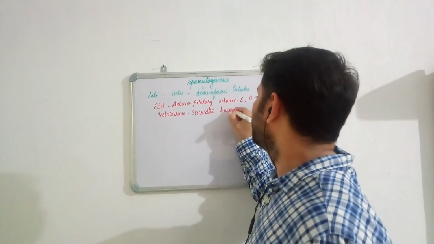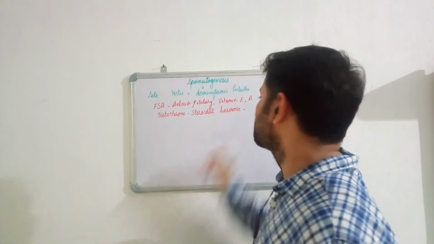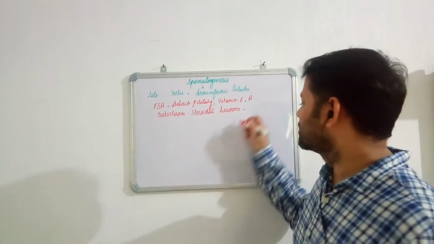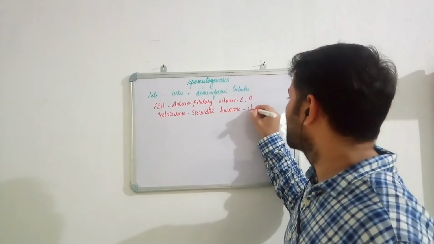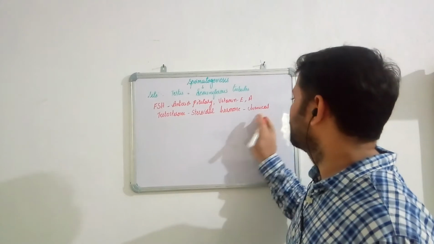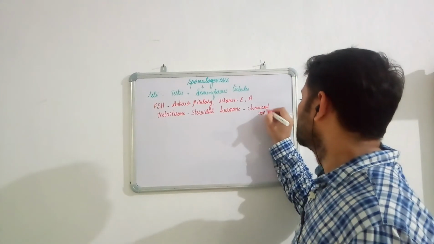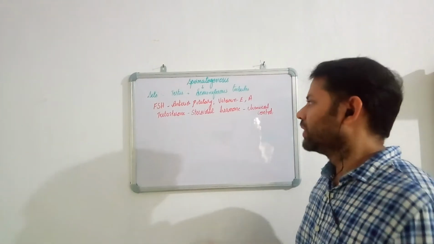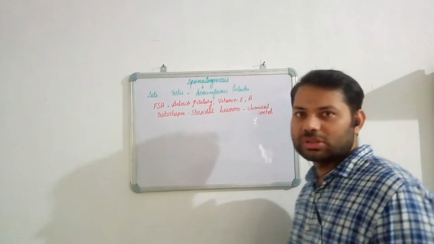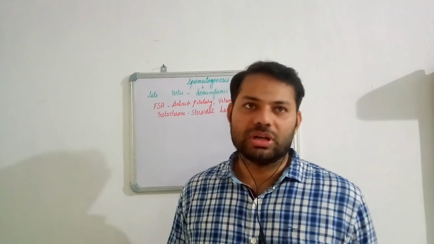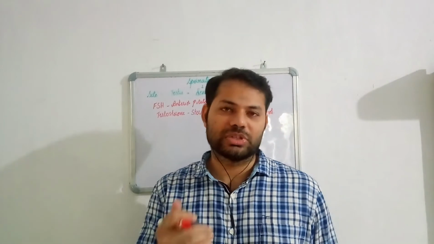If it is a steroidal hormone, where are the receptors present? The receptors are present within the cell. This concept is from chemical control and coordination, where you study where the hormonal receptors are present. Receptors for hormones that are steroidal in nature are present within the cytoplasm of the cell.